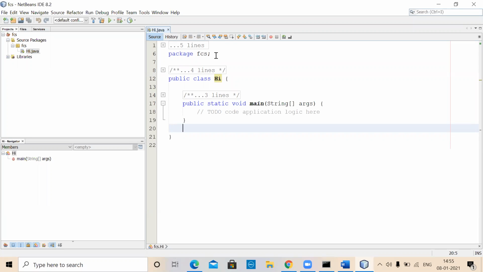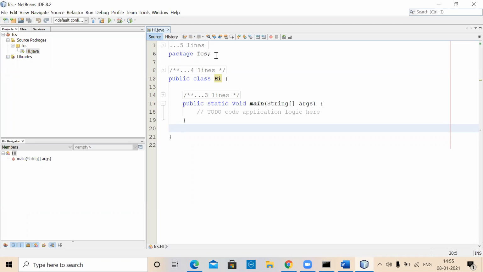Similarly, if you want to use classes developed by somebody else, you require a mechanism for that, and that you normally call import. Import is followed by the corresponding class name.